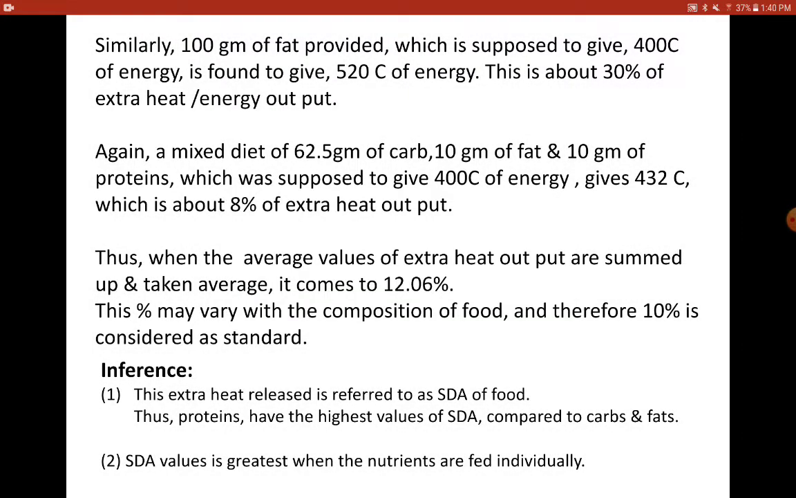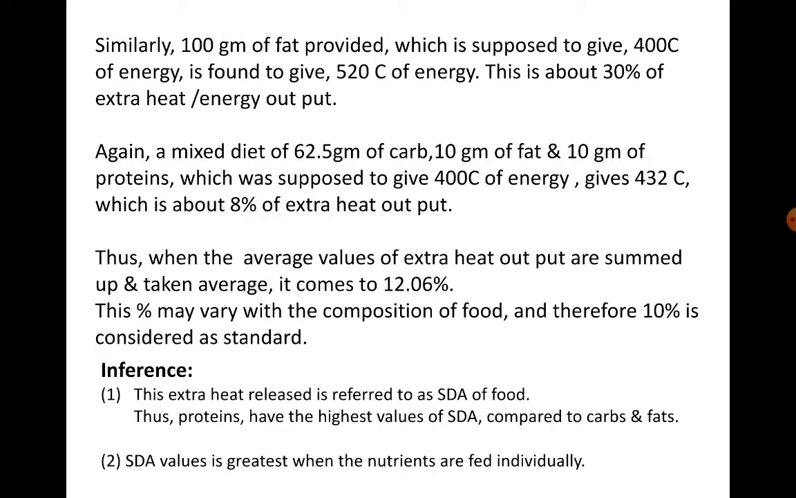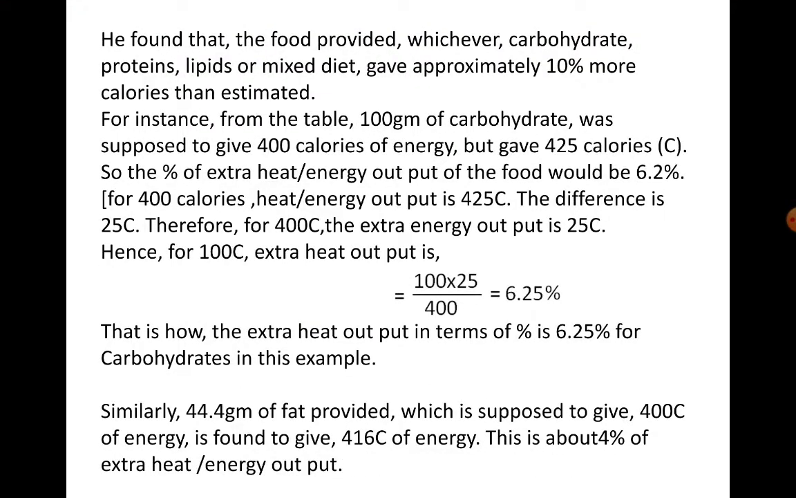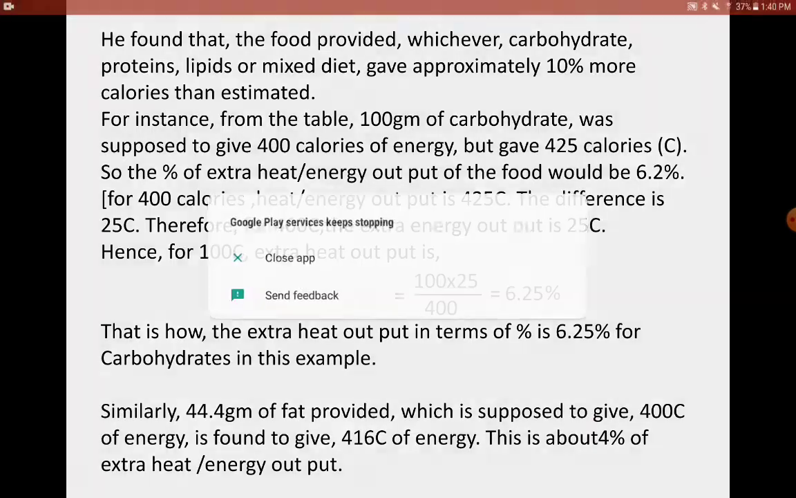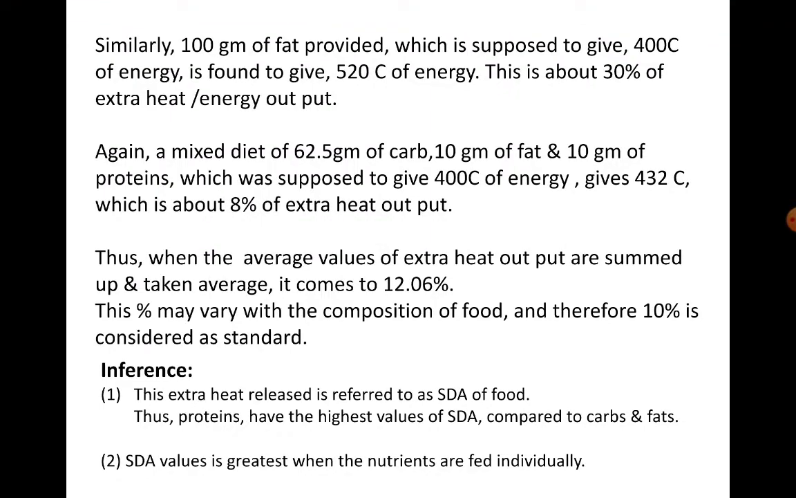Thus, when you take the average of all these percentages, that is 6.25 plus, for the fat it is 4%, so 6.25% for carbohydrates, 4% for fats, then 30% for proteins, and 8% for the mixed diet.